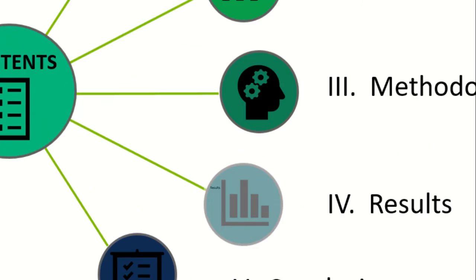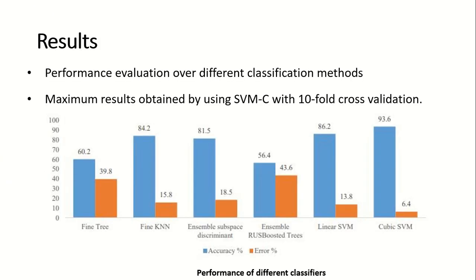Now we will be discussing the results of our research. As is evident from the figure, the highest accuracy and the lowest error rate was achieved by cubic SVM. Other classifiers were also experimented with, including fine tree, fine KNN, ensemble subspace discriminant, ensemble RUSBoosted trees, and linear SVM. The validation technique in all of these was tenfold cross validation.